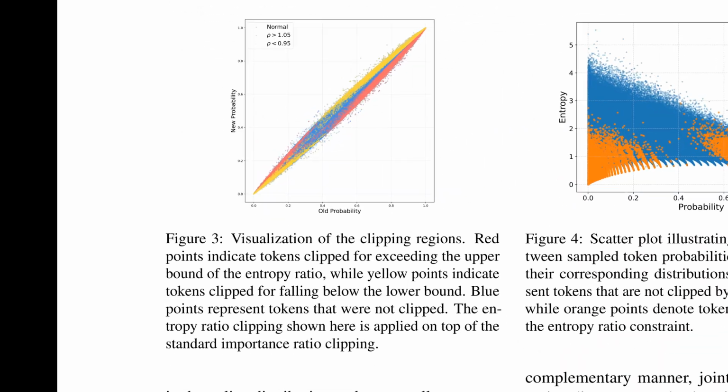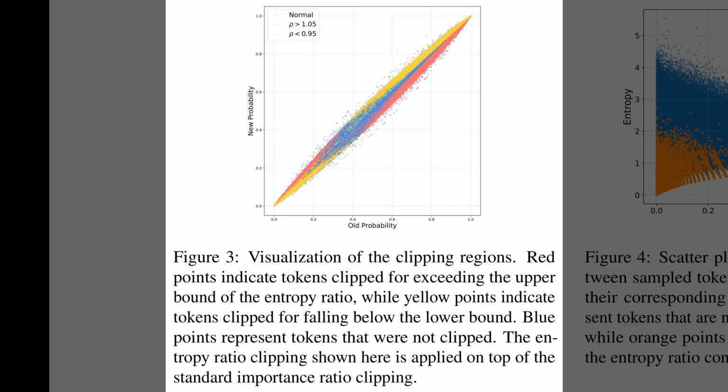Figure 3 makes clear which token updates entropy ratio clipping actually blocks. The scatter plot compares old token probability on the horizontal axis with new probability on the vertical axis, so points near the diagonal mean tiny changes. Blue points show normal, unclipped tokens, while yellow and red points mark tokens whose entropy ratio fell outside the allowed band.